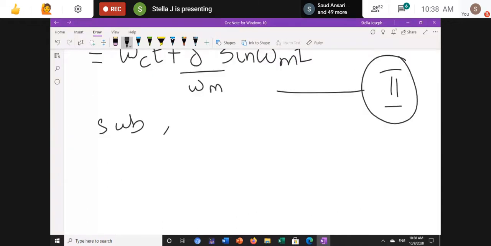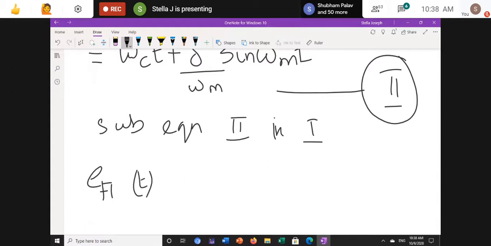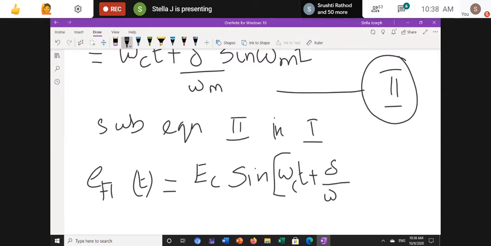Substitute equation 2 in 1. What is equation 1? EFM of t is equal to EC sine theta of t. So theta of t is omega c t plus delta divided by omega m into sine omega mt.